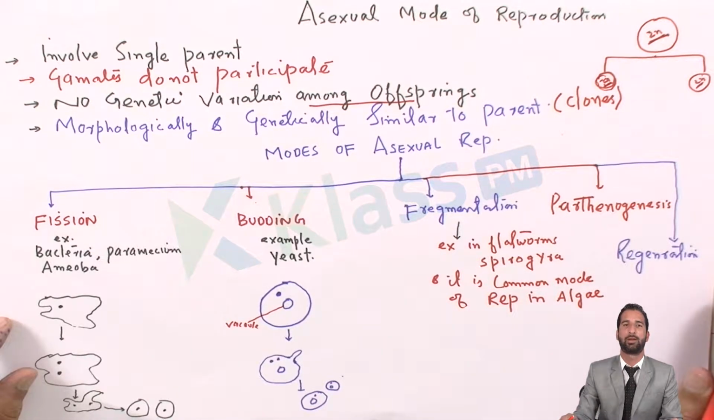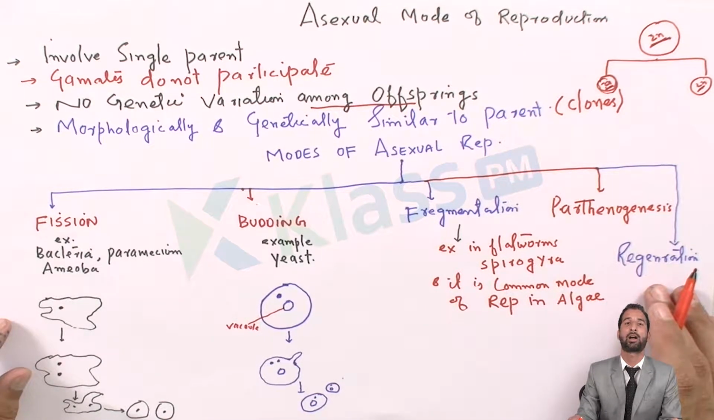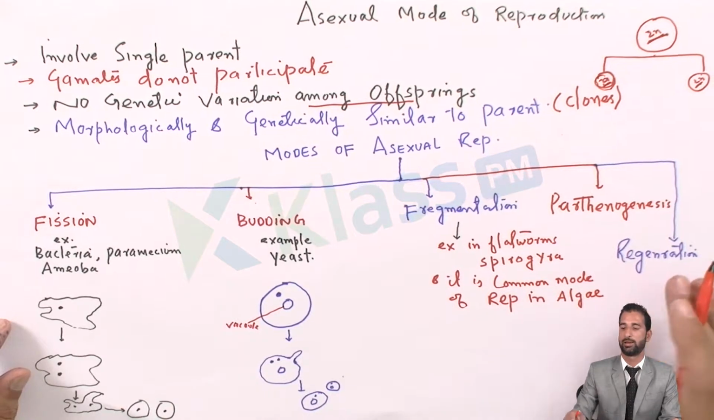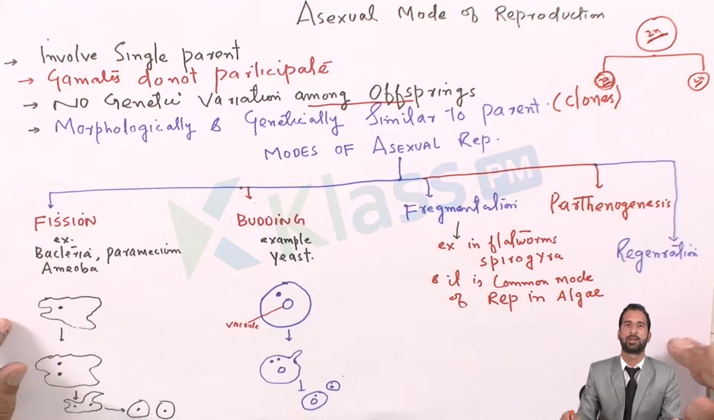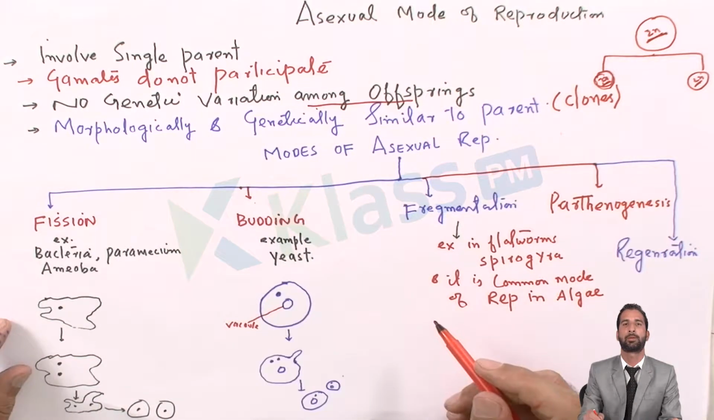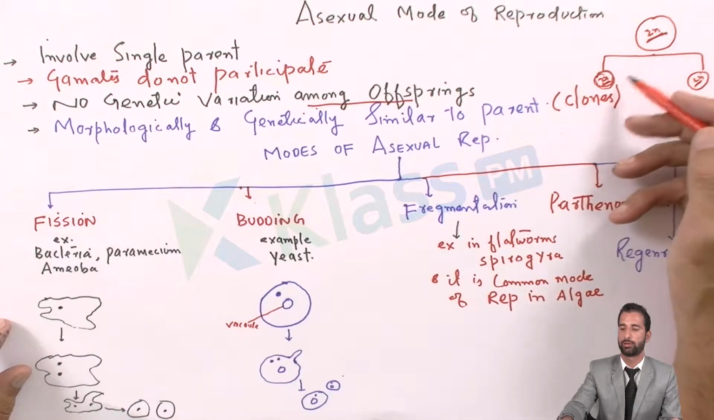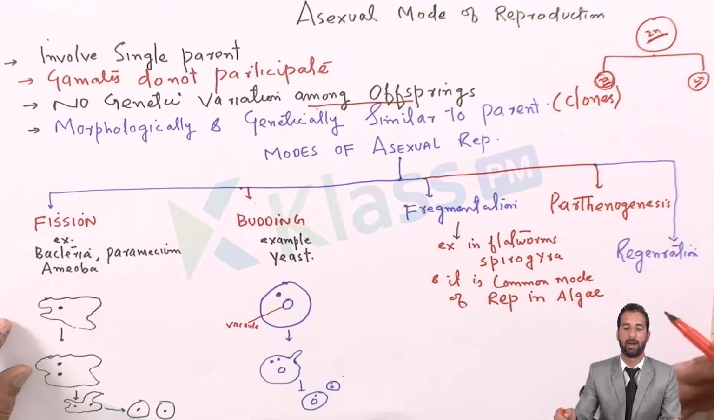There is no genetic variation. There is no morphological variation. However, in some cases, genetic variation may occur if mutation occurs in the genetic material, but in most cases they are genetically as well as morphologically similar. So I have mentioned here there is no genetic variation among the offspring. They are simply called clones. Clones are the carbon copies of the parent cell.